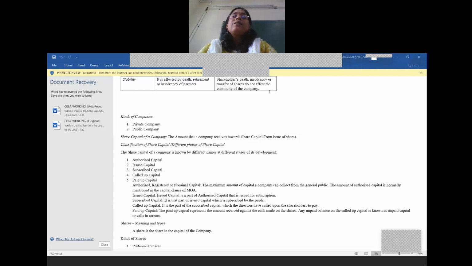And then next, after the company issues these 40,000 shares, the public will start subscribing to the shares issued by the company, which means they will start applying for the shares. They will start buying the prospectus, filling in the application and submitting it to the company because they want to buy the shares of the company.